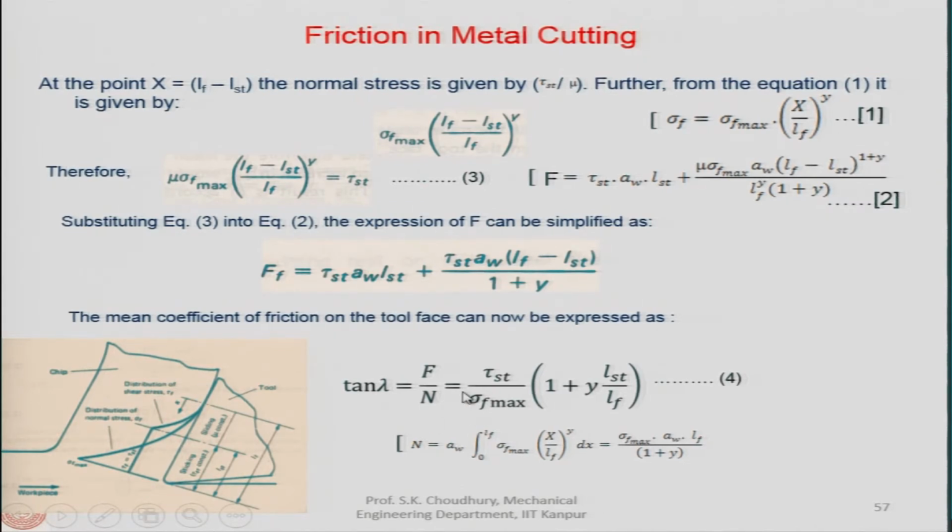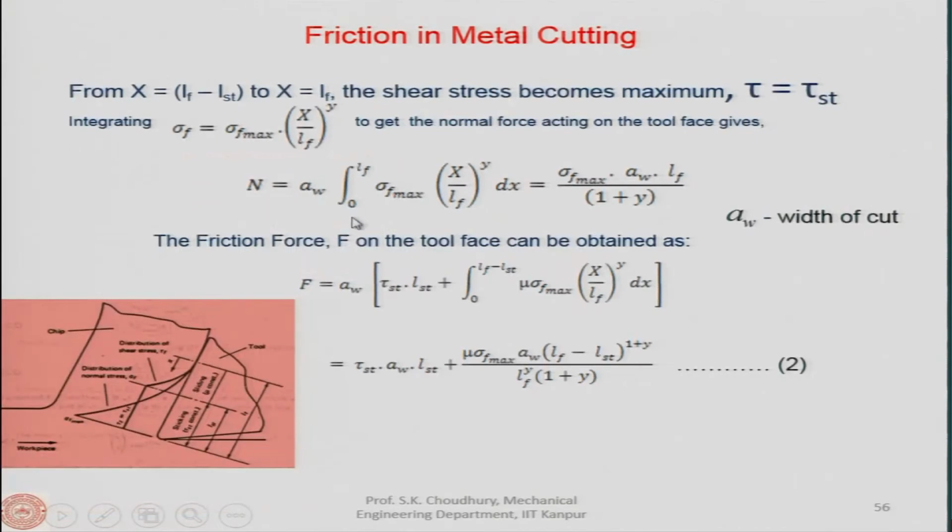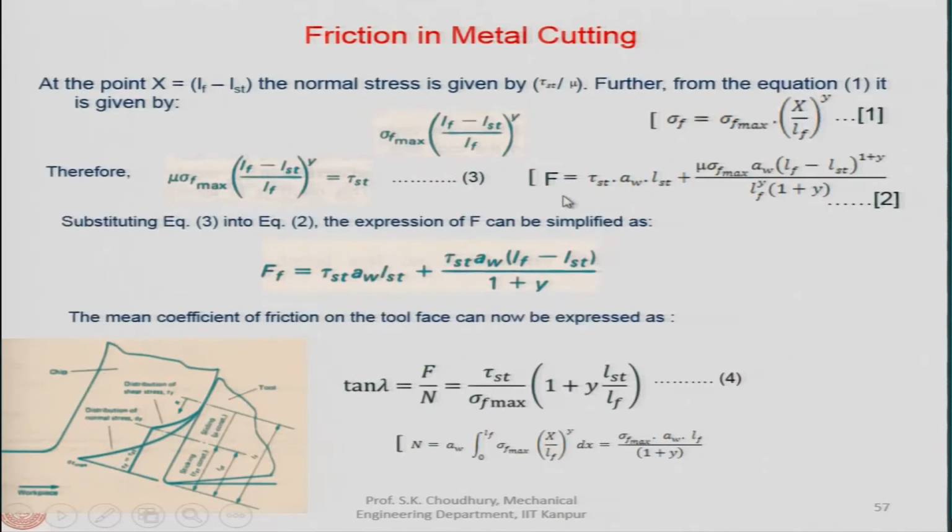So, we take this f and divide by the n that we have got here, and that is simplified, and then we get this value: tau st divided by sigma f max, 1 plus y into LST by LF.